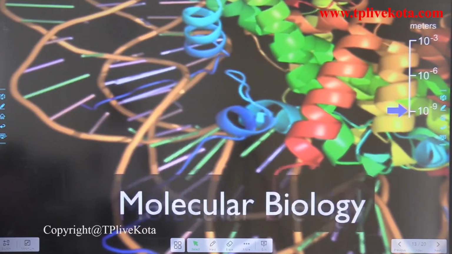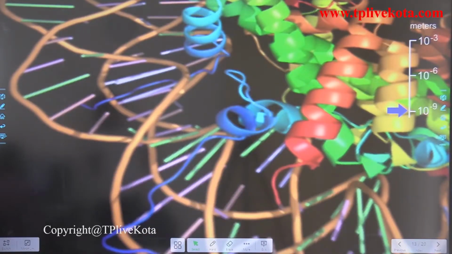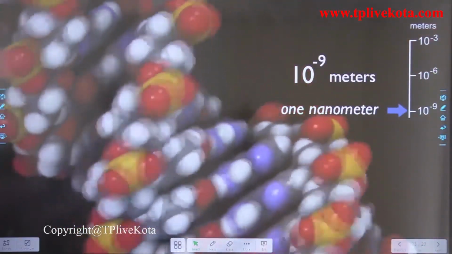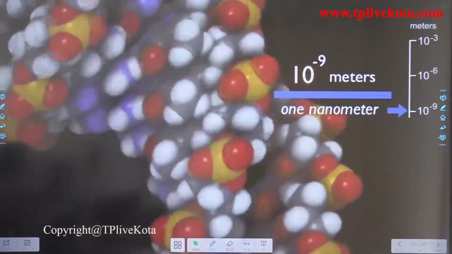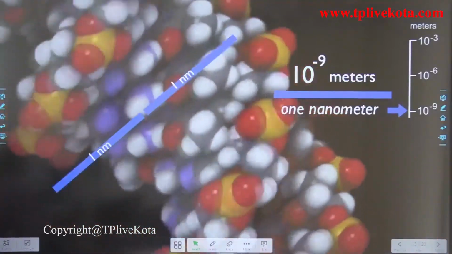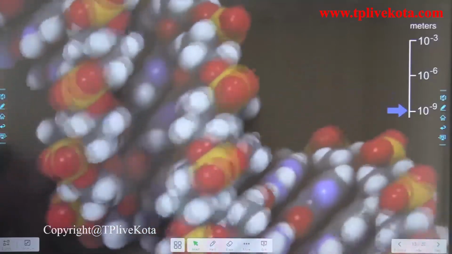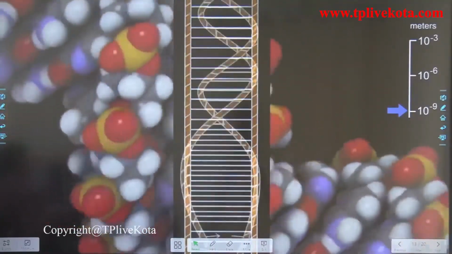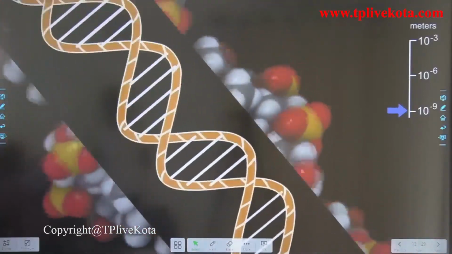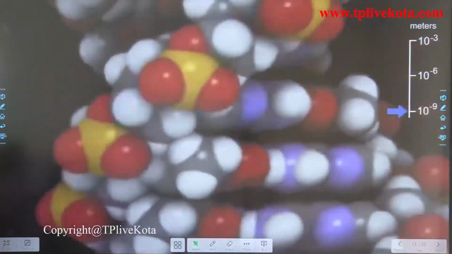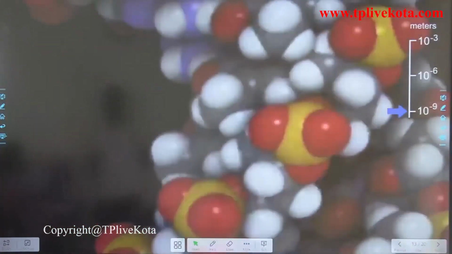Looking at something like a DNA molecule, we're within the realm of the nanometer, which is 10 to the minus 9th meters, or 1/1000th of a micron. The DNA molecule is about 2 nanometers across. The DNA structure consists of a double helix, which is like a rope ladder that's been twisted. Looking closely at the DNA molecule, we finally begin to see individual atoms. Stop. Pick an atom. Any atom.